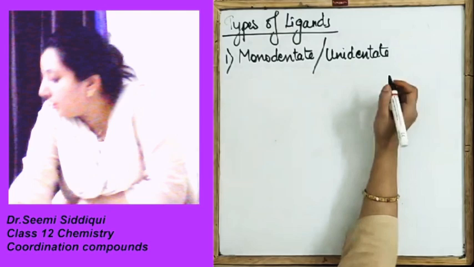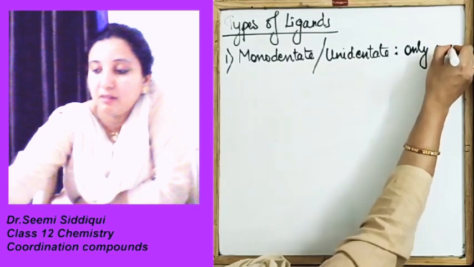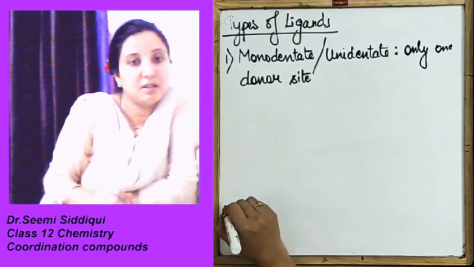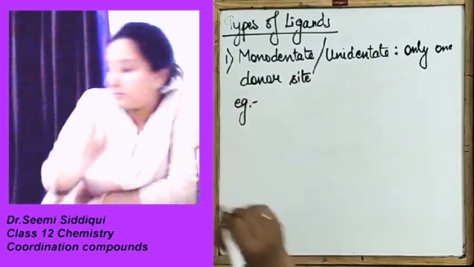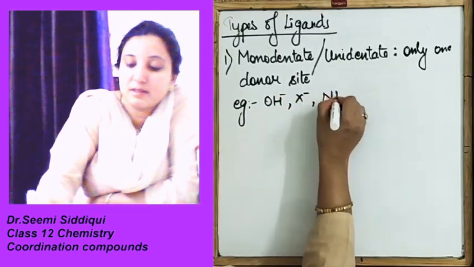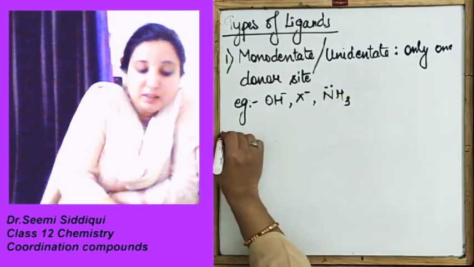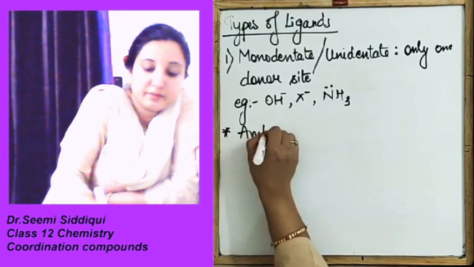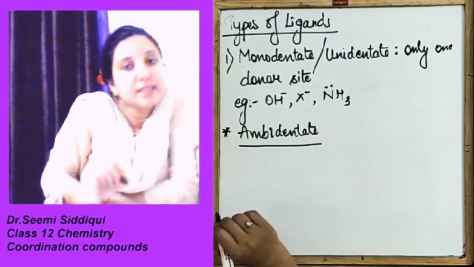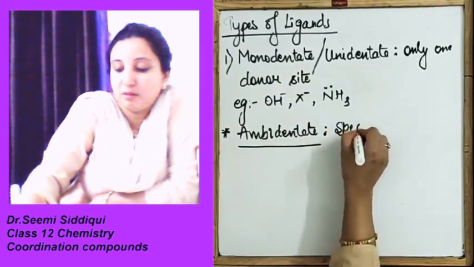Now I am writing over here that it has only one donor site. Clear? For example, OH minus, X minus, NH3. Clear? The other one is ambidentate. This ambidentate is a special type of monodentate only.